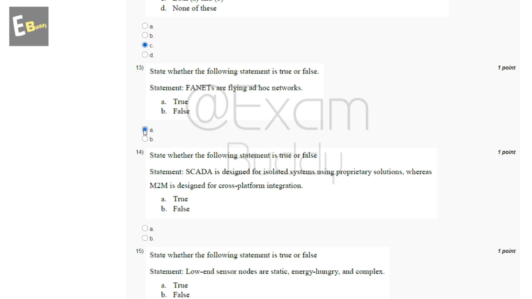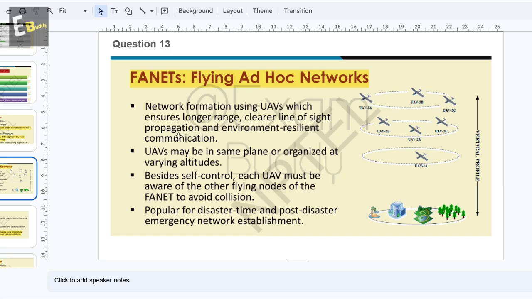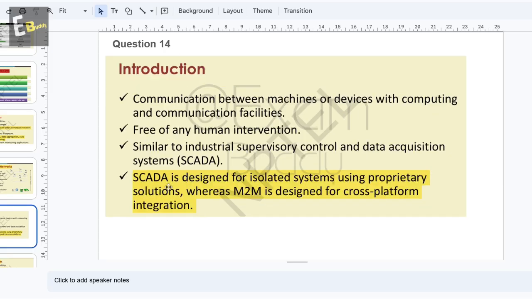Now the 14th question: state whether the following statement is true or false. SCADA is designed for isolated systems using proprietary solutions, whereas M2M is designed for cross-platform integration. Question 14, SCADA is designed for isolated systems using proprietary solutions, whereas M2M is designed for cross-platform integration.